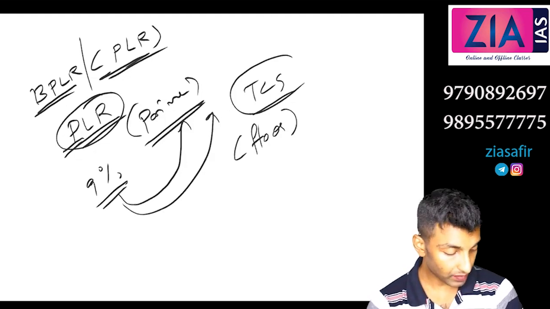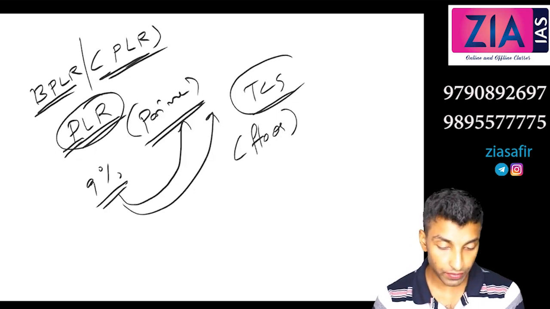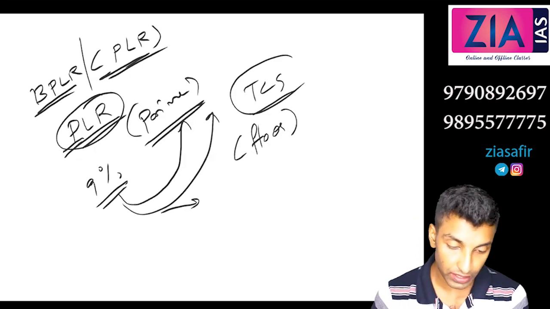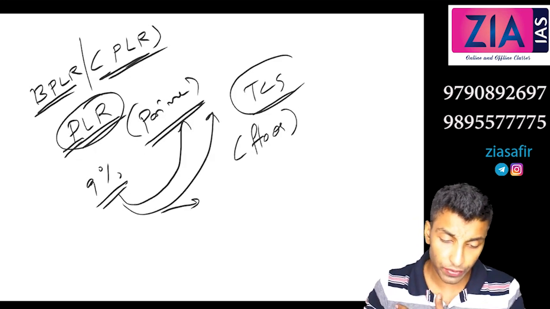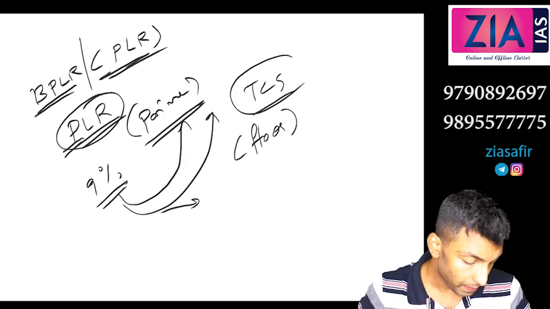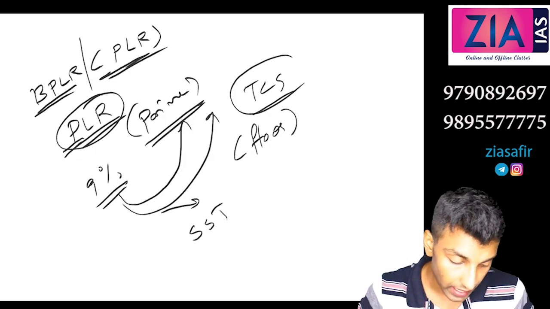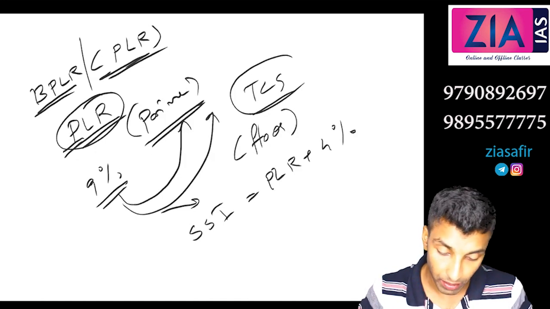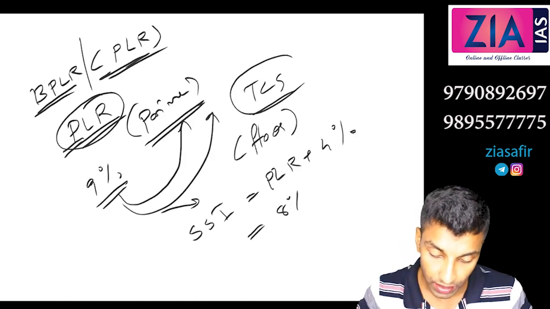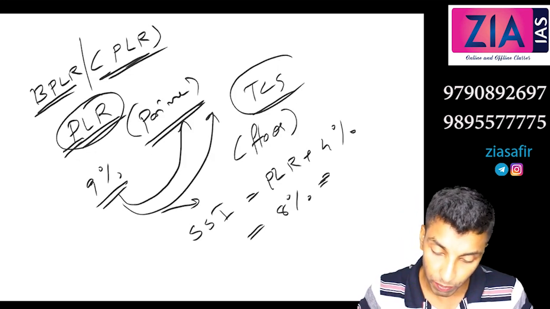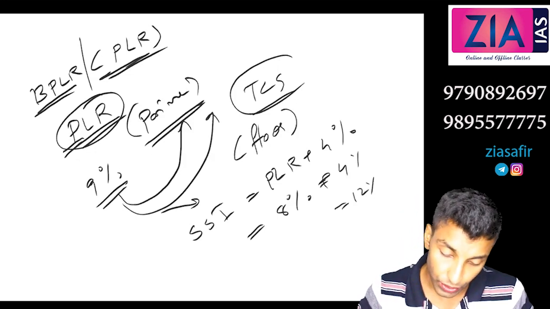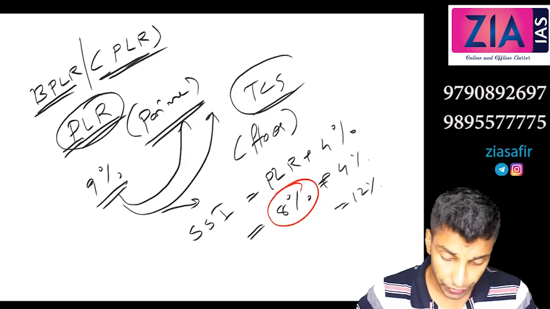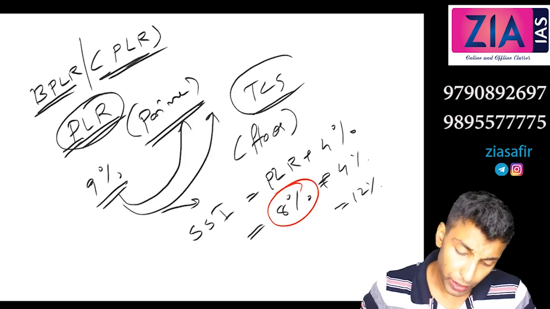So is that okay? So this is an interest rate which serves as the reference for the interest rate of other customers. Like for example, RBI says interest rate for SSI, small scale industries, should be PLR plus 4%. Like if prime lending rate is 8%, it should be 8% plus 4%, that is 12%. So this will actually serve as the reference rate of interest for others.